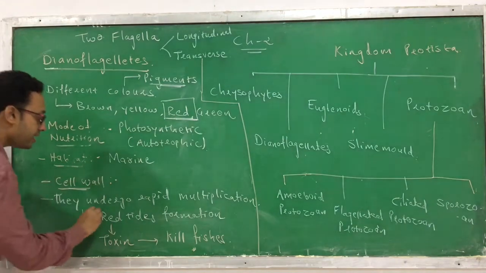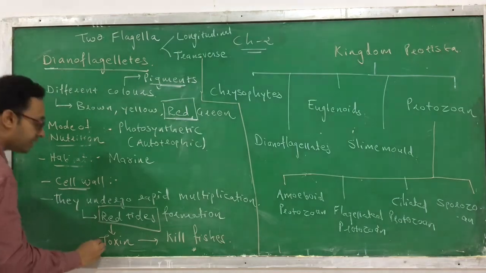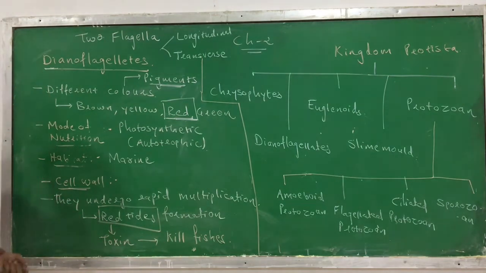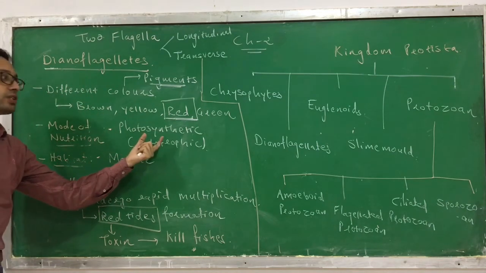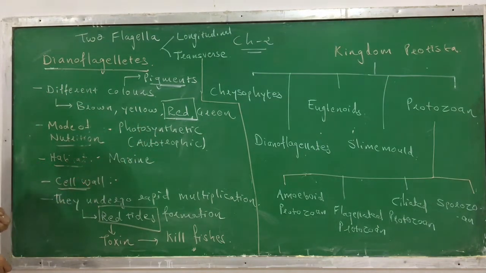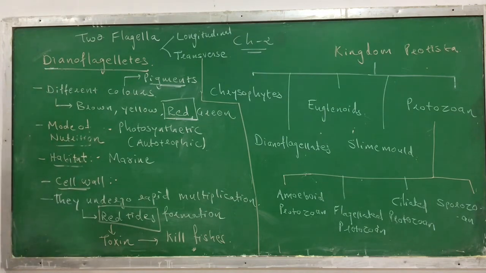So red tides happen due to dinoflagellates, they release the toxin and that can kill the fishes. Its mode of nutrition is autotrophic or photosynthetic, and they can be found in water. So these are the characteristics of a dinoflagellate.